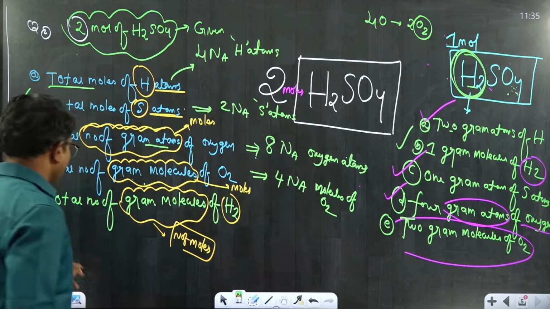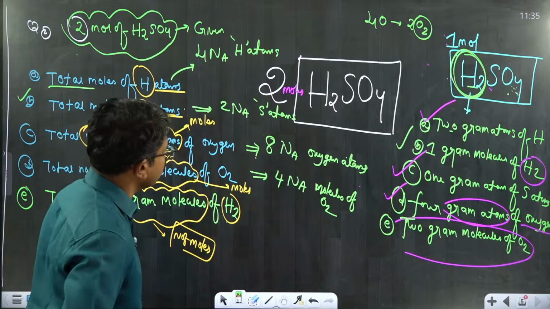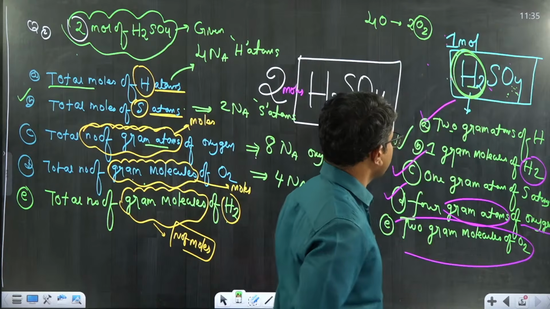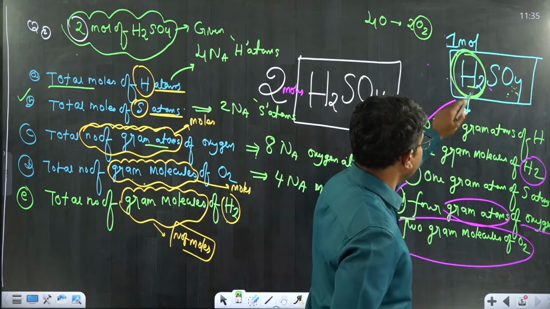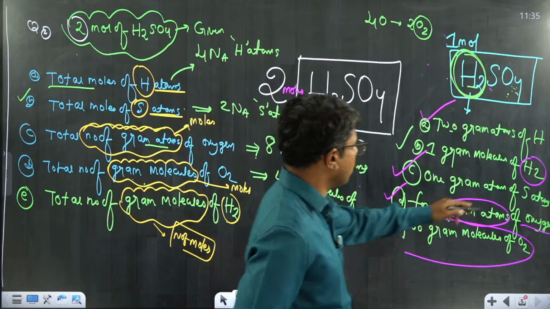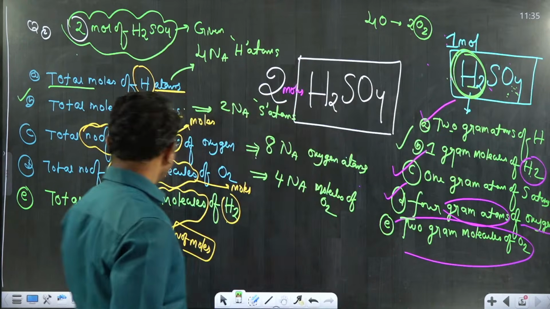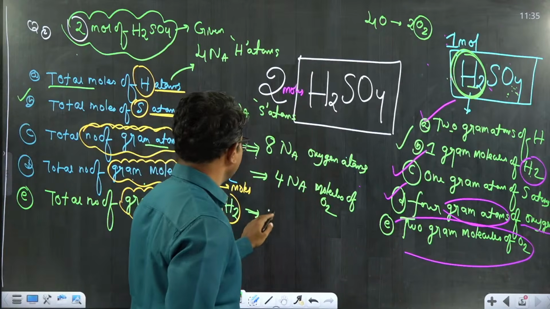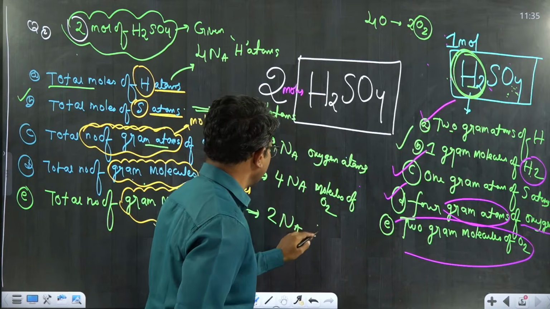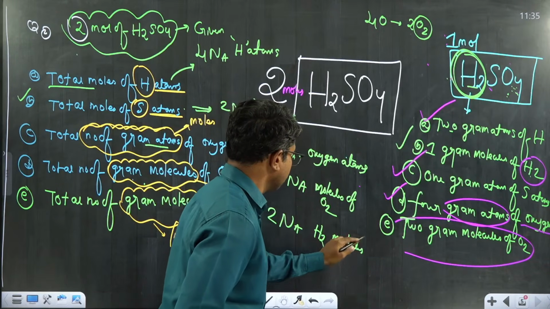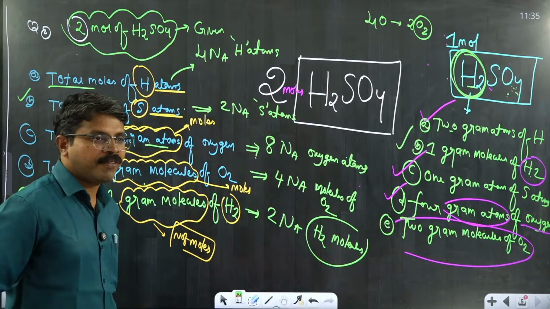Next, total number of gram molecules of H2. 1 mole of H2SO4 contains 1 gram molecule of H2, right? Then 2 moles of H2SO4 will contain 2 Na H2 molecules. Fine.